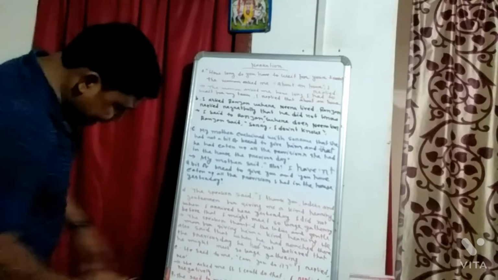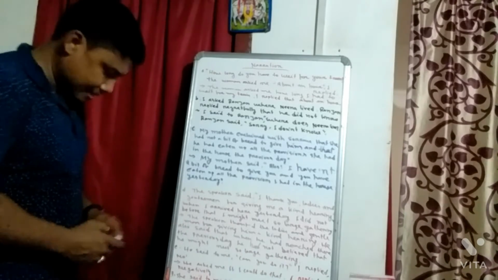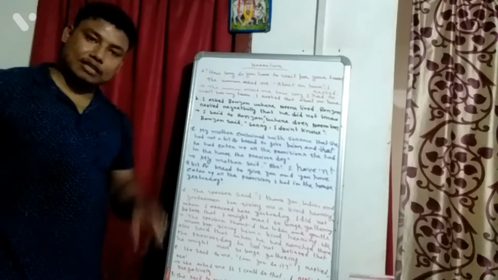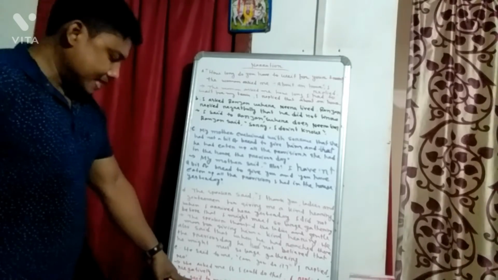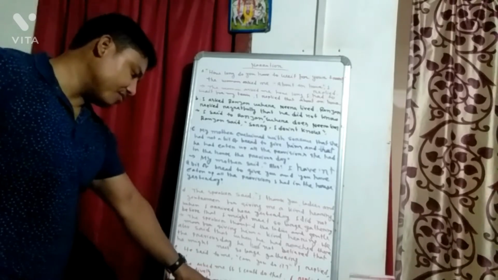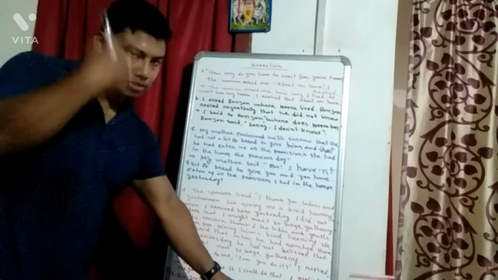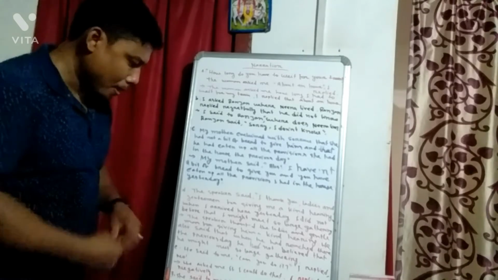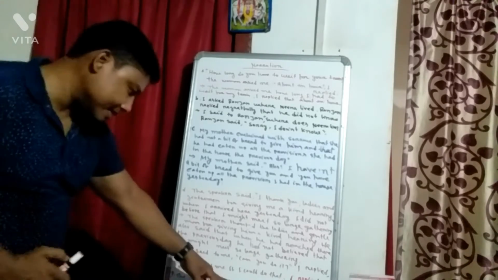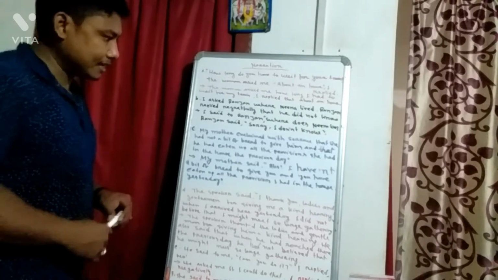Next one: She said to me, "Have you done it?" I replied, "Yes." Here also this part is the reporting verb part and this is the reported speech part. The reported speech starts with an interrogative sentence, so we write: She asked me if, again we write "if" because it starts with the auxiliary verb "have". She asked me if I had done that. It is given in present perfect, so in indirect form we write past perfect. And the next part: I replied yes. Then what will the answer be? I replied positively that I had done that. In this way we can change narration from direct to indirect in complex format.